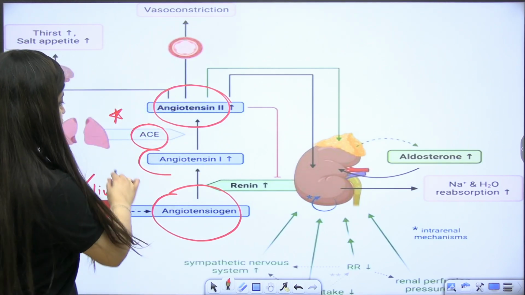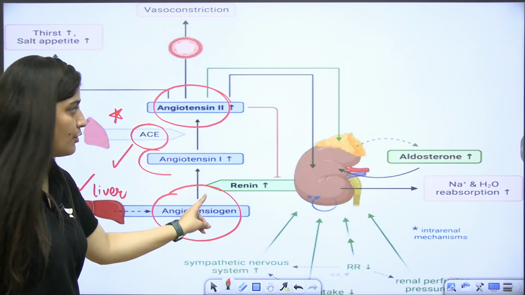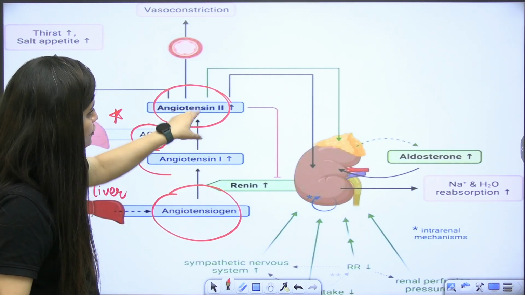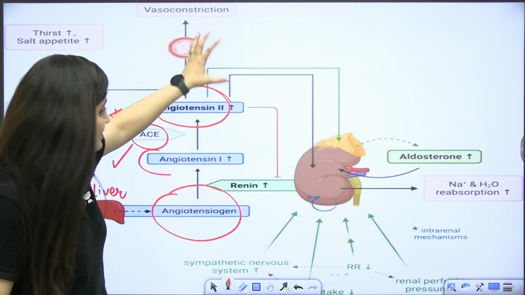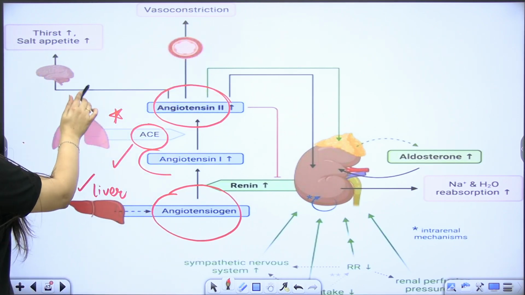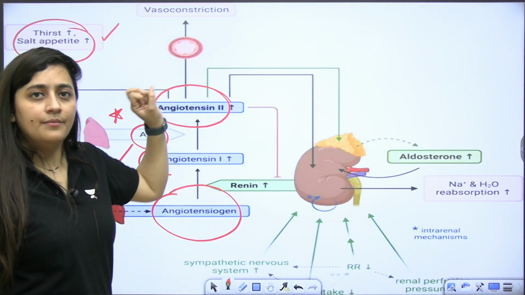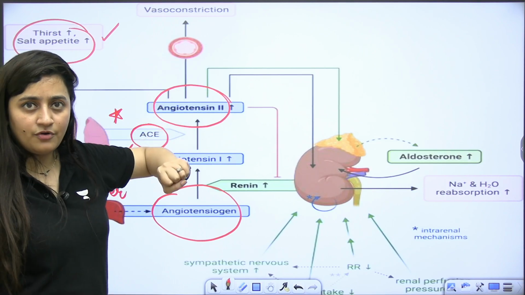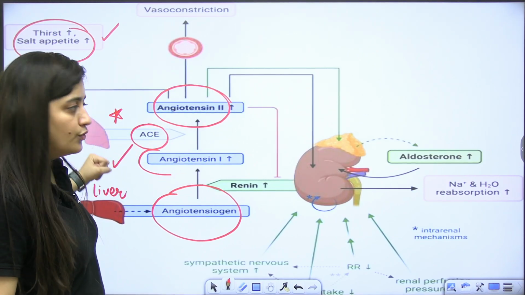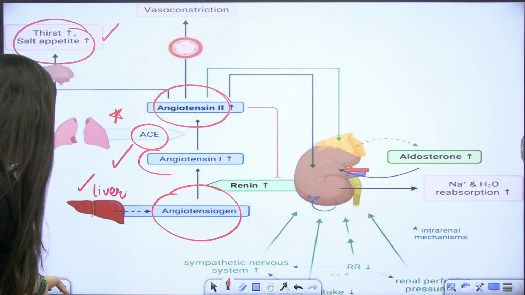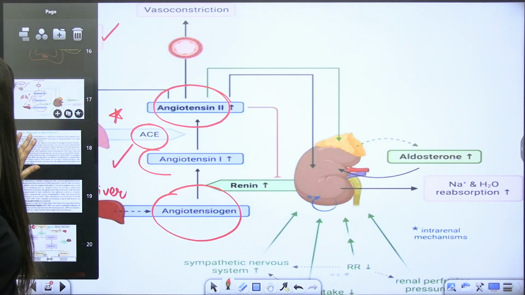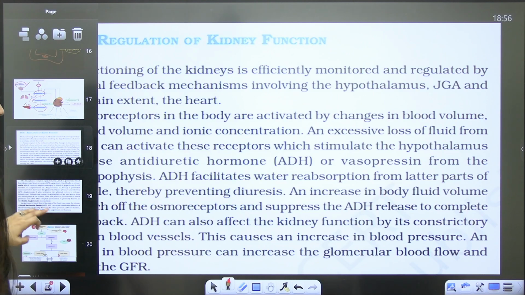So angiotensin 1 is also a vasoconstrictor. It will act on the proximal part, and angiotensin 2 is also a vasoconstrictor. It will also constrict blood vessels. Moreover, it also increases thirst and salt appetite. We know how, because it will act on the distal part of the nephron and increase sodium absorption. So this is all about the RAS mechanism that we have discussed in detail. Everything is given here in NCERT.